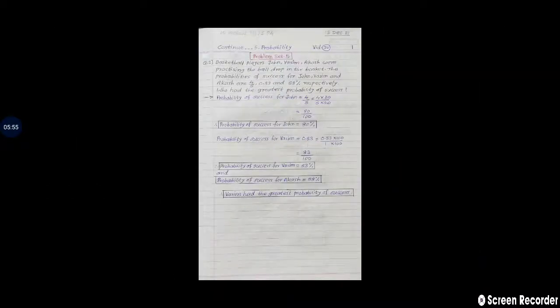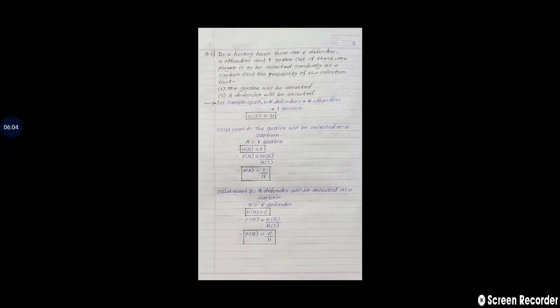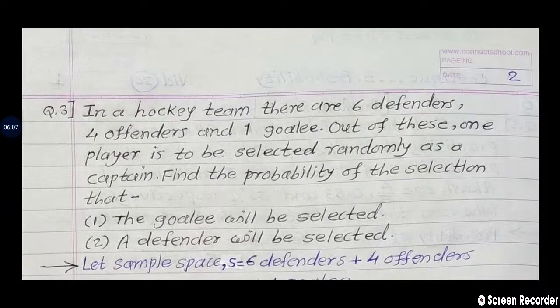So in this way, we find the answers of the questions given in this lesson on probability. We are solving a few more examples. Now question number 3.